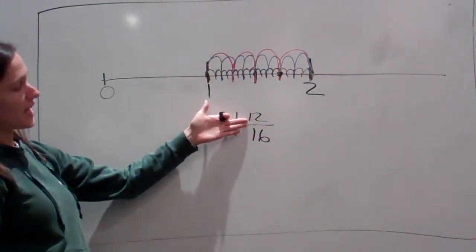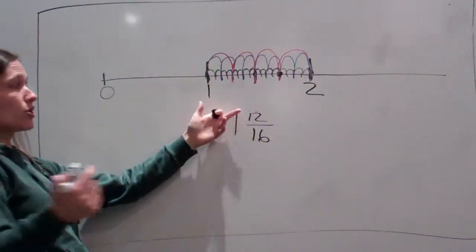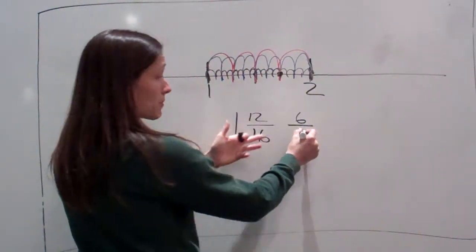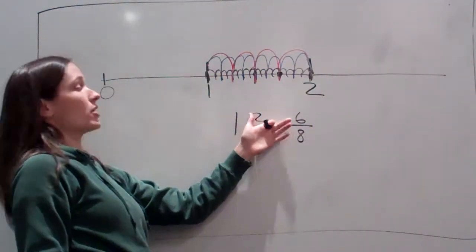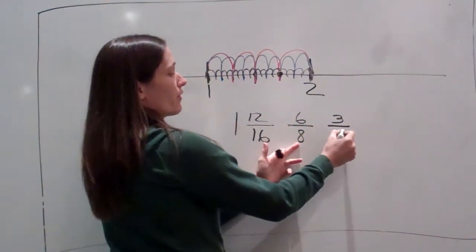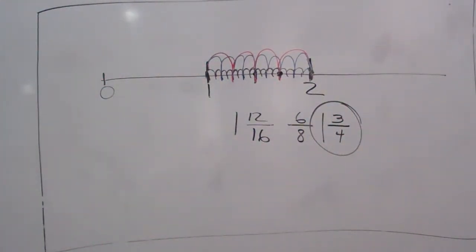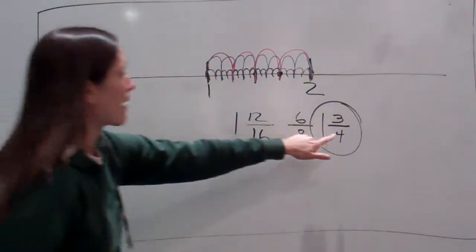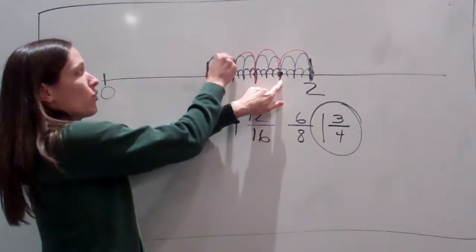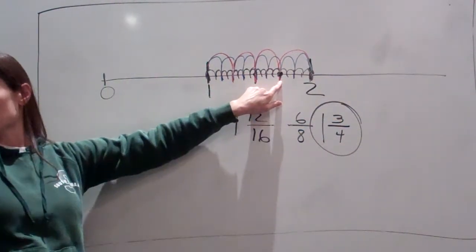So let's just go, what number will go into both 12 and 16? 2 will. 2 will go into 12 6 times. 2 will go into 16 8 times. But again, it will reduce again. 2 will go into 6 3 times. 2 will go into 8 4 times. So my final answer is 1 3/4. And if I was counting by 4s with my red, I would see that it's 1 and 1, 2, 3 out of 4 because I was using my bigger ticks to count it.